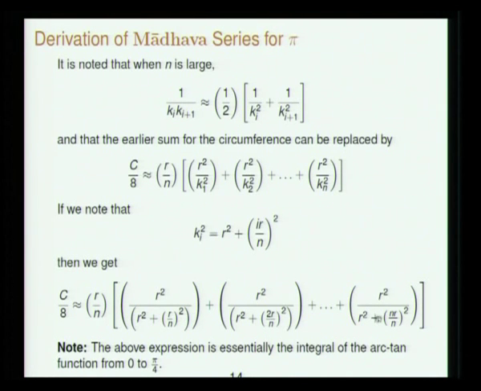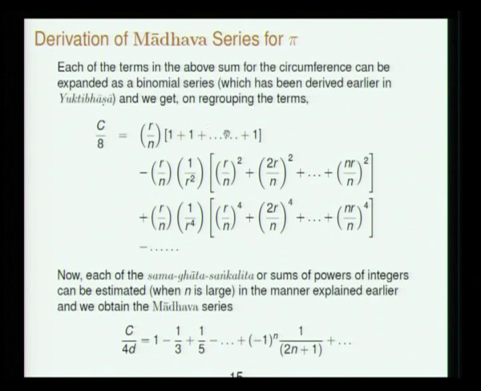So using binomial series expand each of these denominators, so that is the first step, and group together terms involving the same powers of n. So you will have a term involving sums of integers, a term involving squares of sums of integers, a term involving sums of integers taken to the 4th power.